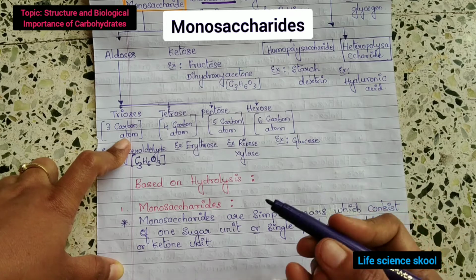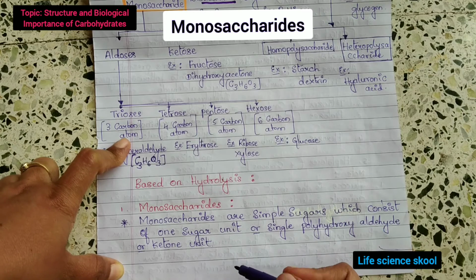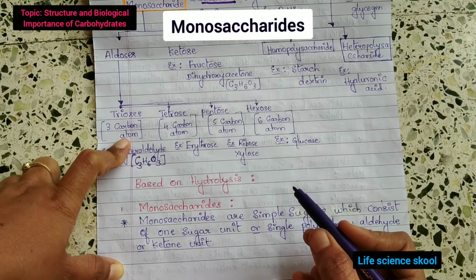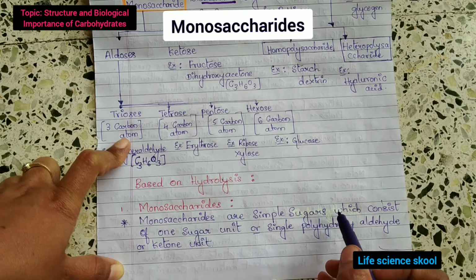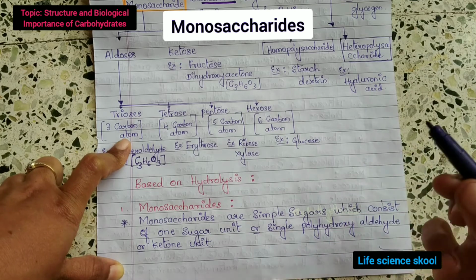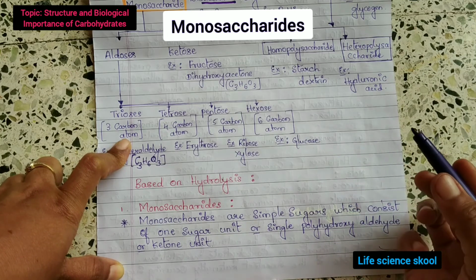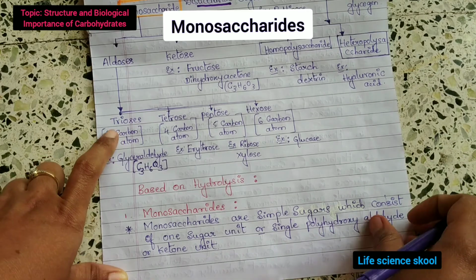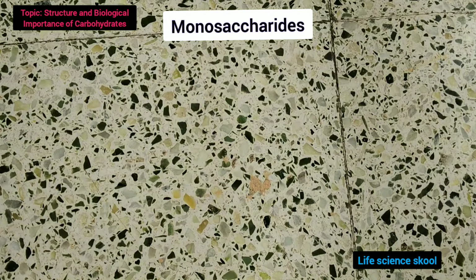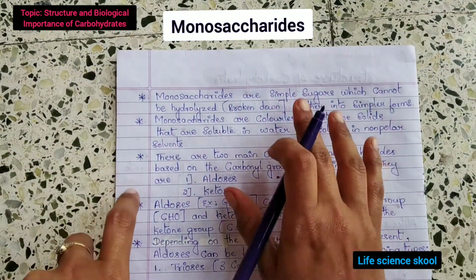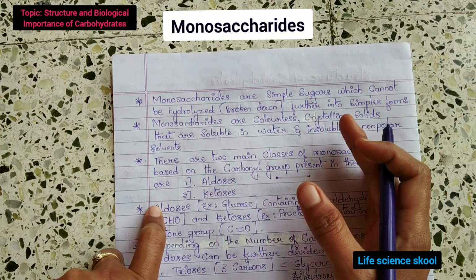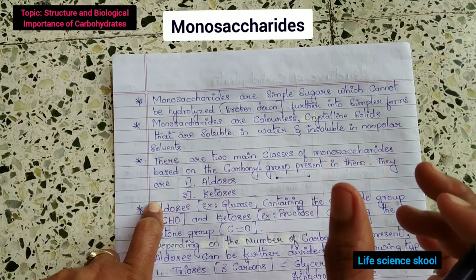or you can say, by the IUPAC proposed definition, they are single polyhydroxyaldehydes or ketone units. Monosaccharides are simple sugars which cannot be further hydrolyzed, meaning they cannot be broken down into simpler forms, because they are single units.